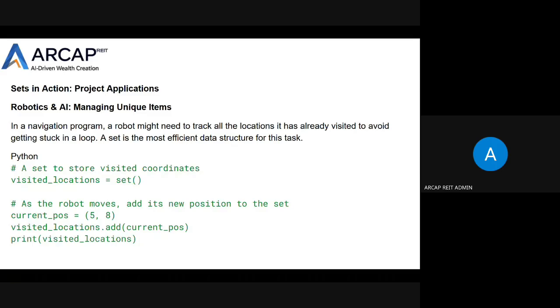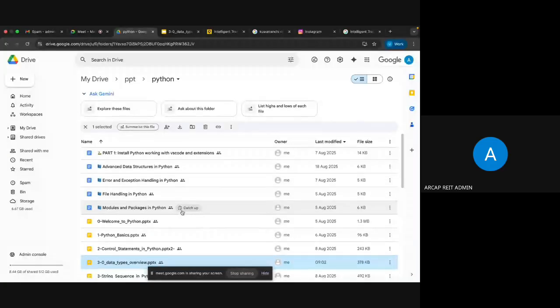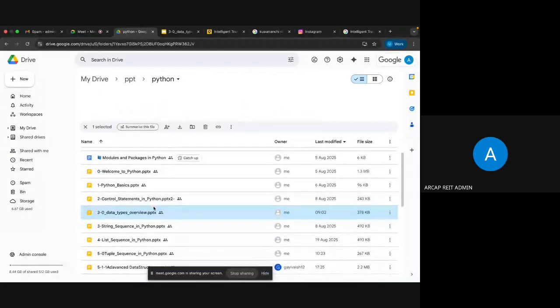Once the documents are submitted and the filtering is done, we will give you access to all the materials. We have plenty of materials for each topic. Let me show you. Only for Python, we have plenty of materials. Please unshare the screen. So we have this plenty of material. Notes are also there.